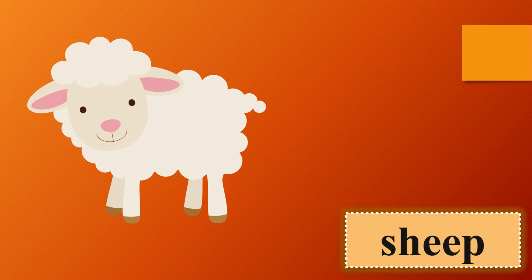They are useful to us because they give us wool. They live in farms. Farmers keep them in their farms.